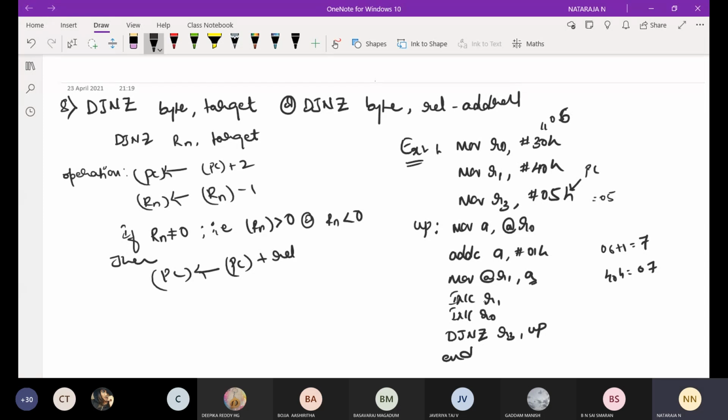If R3 content is not 0, then jump to the specified address indicated by the label. Next point: if R3 is equal to 0, the condition is false, then execute the next instruction, that is, the program will end.